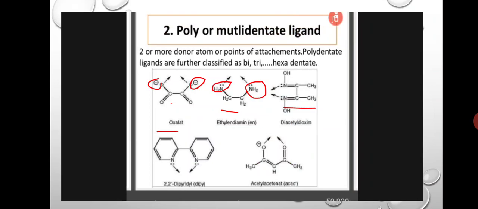For example, a hexadentate ligand. Hexa means 6. An example is EDTA, ethylenediaminetetraacetate. EDTA is a hexadentate ligand. Hexadentate means EDTA has 6 donor sites. So EDTA will donate 6 pairs of electrons to the metal and form 6 bonds around the metal. Okay, these all come under polydentate or multidentate ligands.